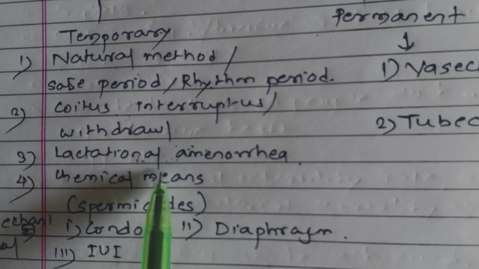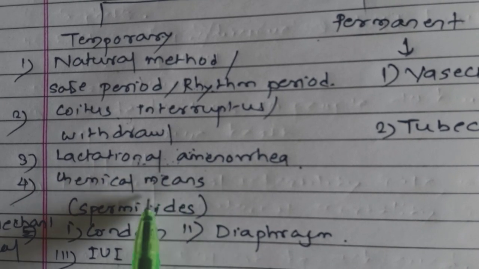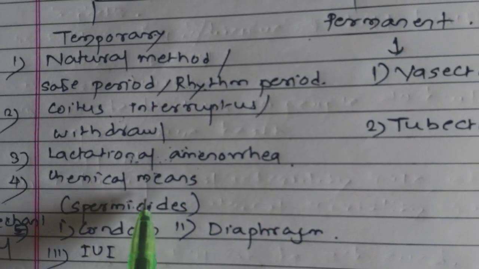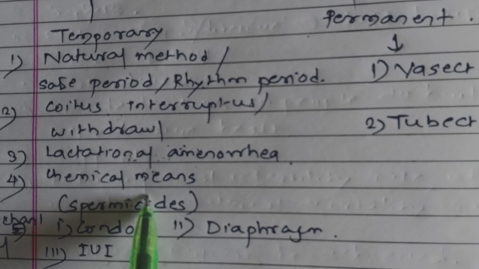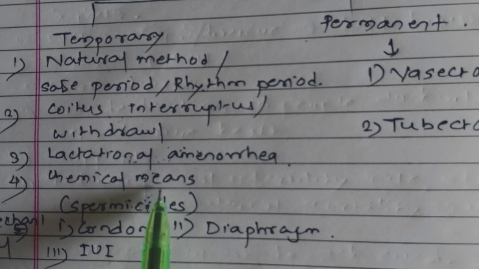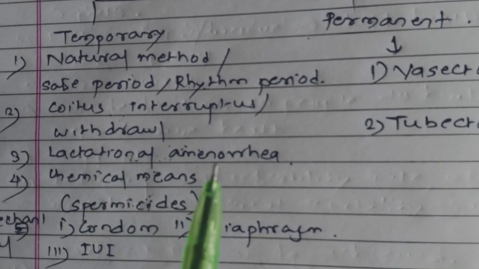Next one, chemical means. Here chemical means spermicides. आता chemical means spermicides. Spermicide म्हणजे स्पर्मना मारून टाकणारे. So the chemicals used are like foam, tablets, jellies, cream. These are used by the female partner during sexual intercourse.